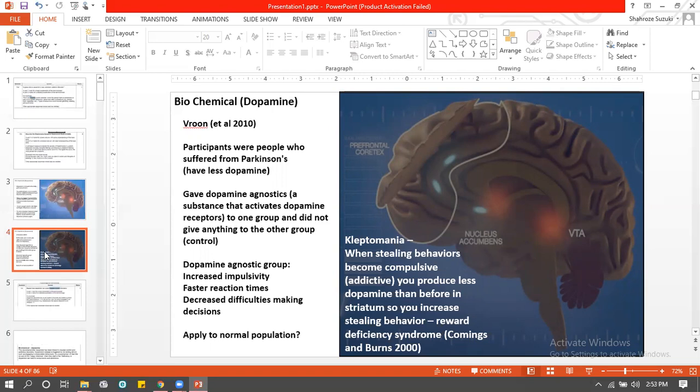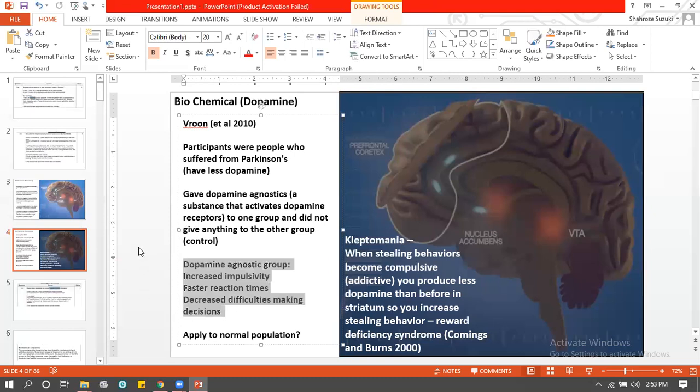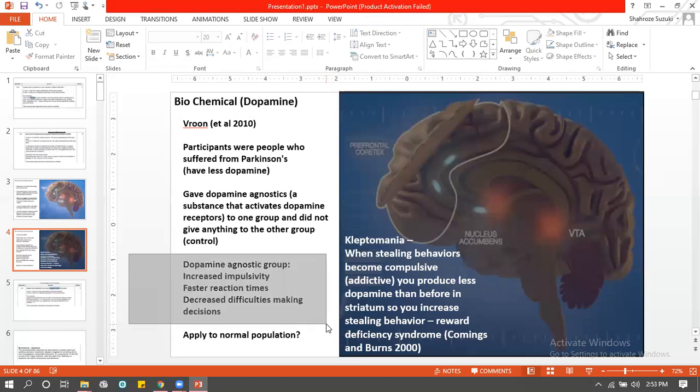So what Vroom argues is that an increased amount of dopamine develops characteristics that people with impulse control disorders have. So that is how Vroom concluded that an increased amount of dopamine causes the person to have impulse control disorder type characteristics.